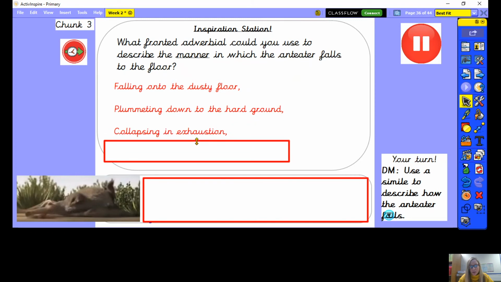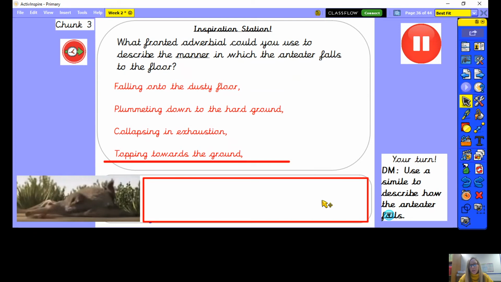Collapsing in exhaustion. Or toppling towards the ground. So all of these fronted adverbials are describing how, the manner in which the anteater falls to the floor. So I want you to have a go at writing when you write your chunk 3, have a go at using a fronted adverbial.